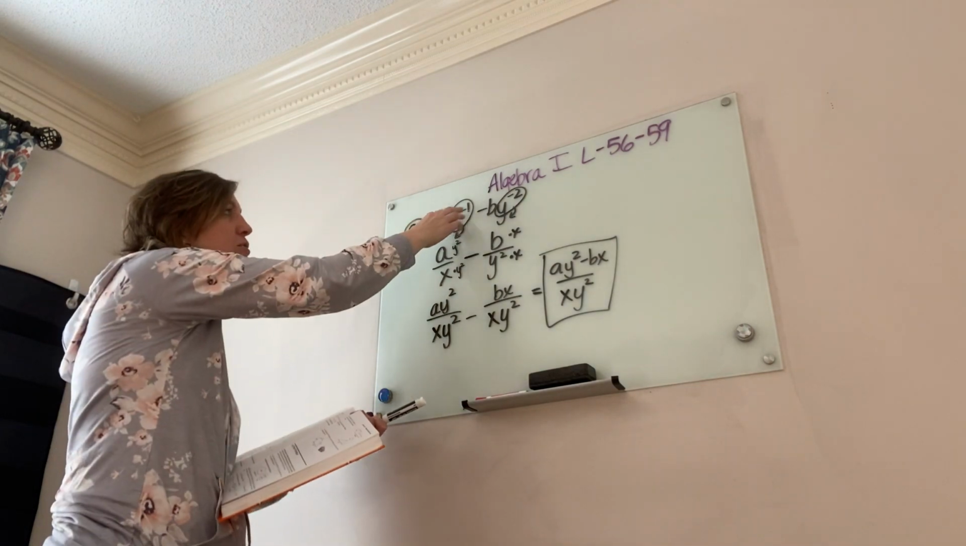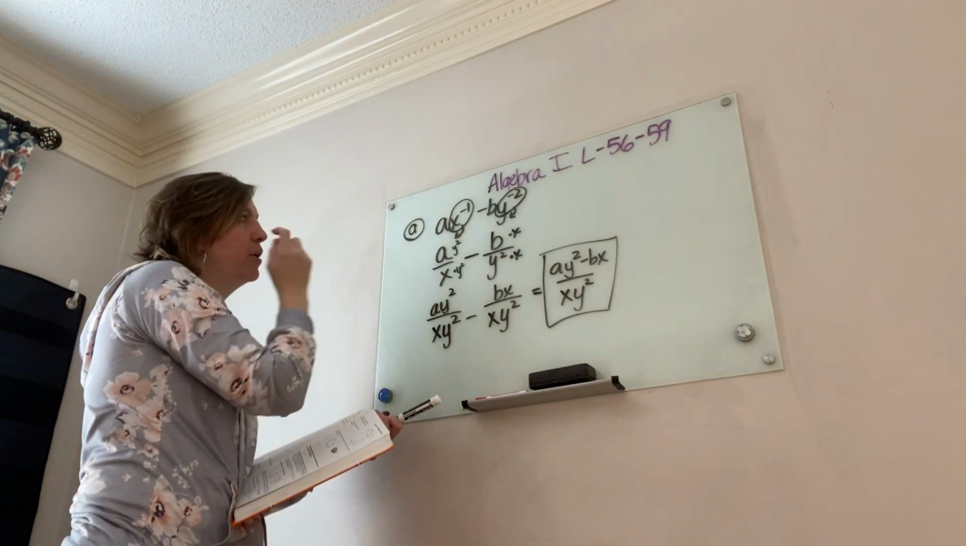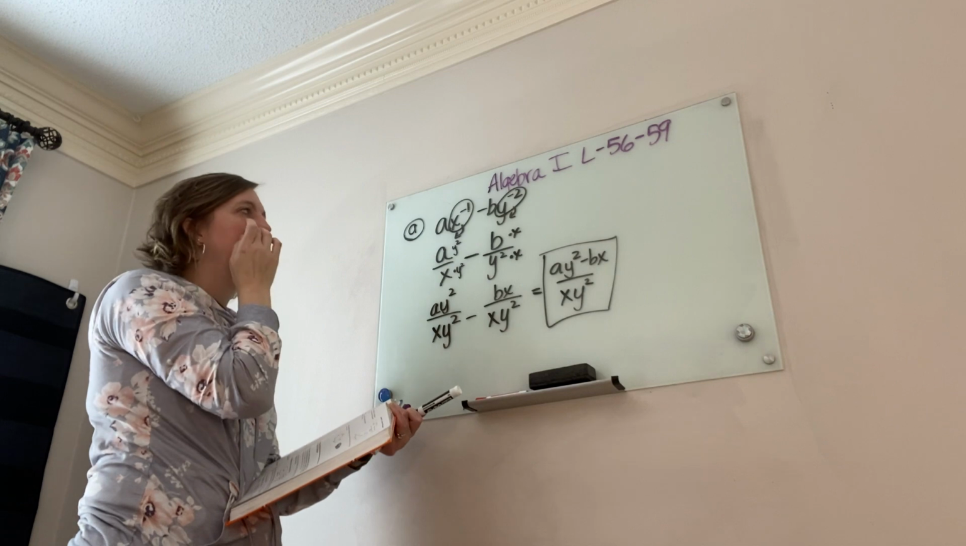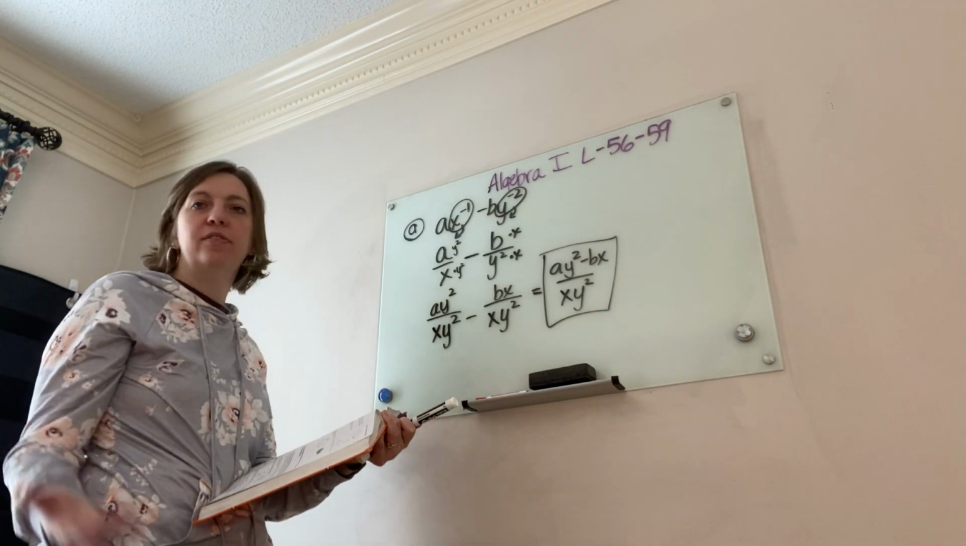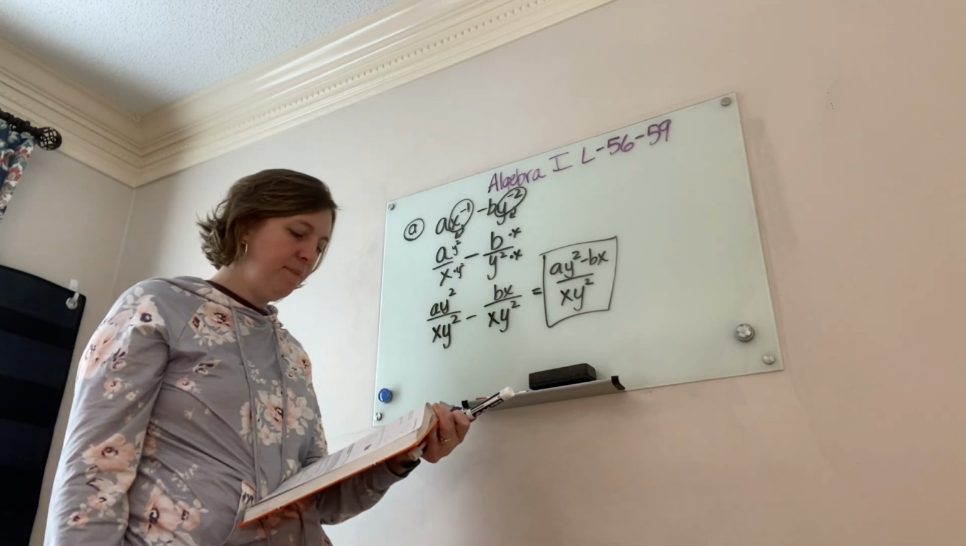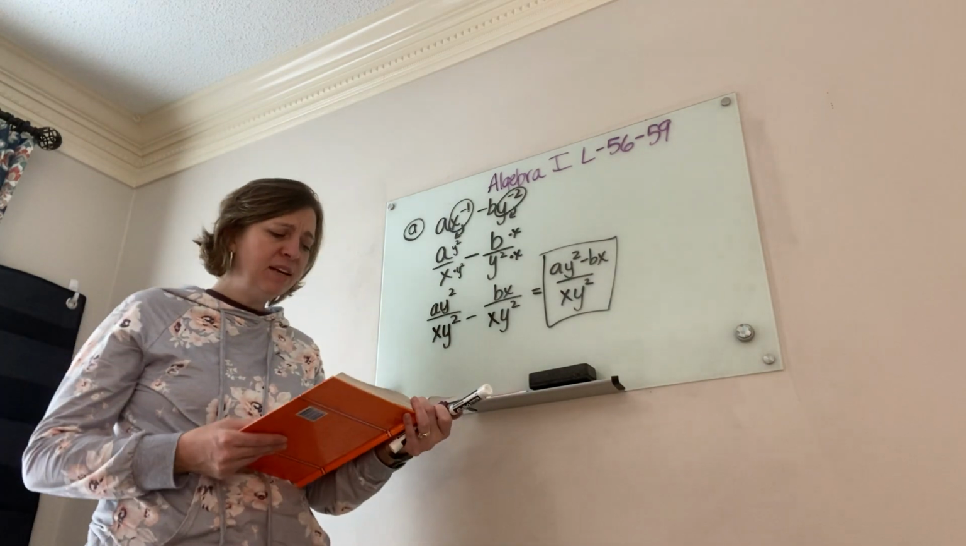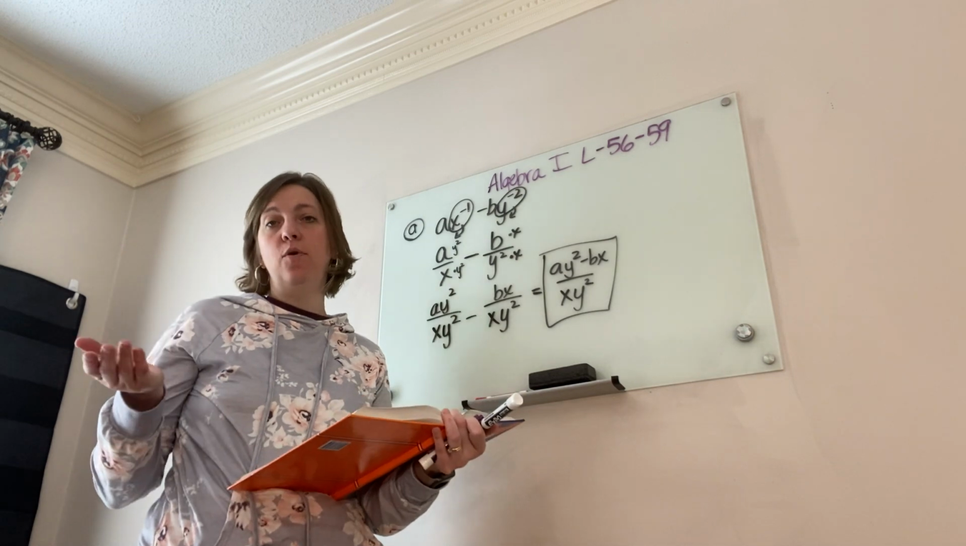So all they're having you do is understand a negative exponent, you just flip it to the opposite side. If it's in the numerator, flip it to the denominator. If it's in the denominator, flip it to the numerator. Then just get a common denominator, okay? Now, lesson 58, you can do it one of two ways.